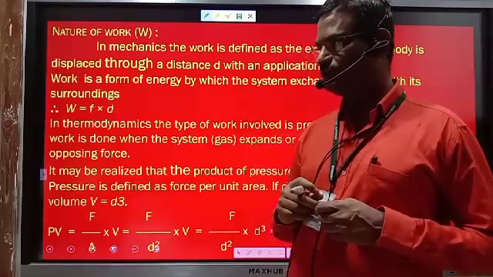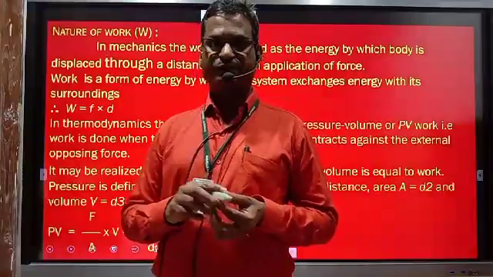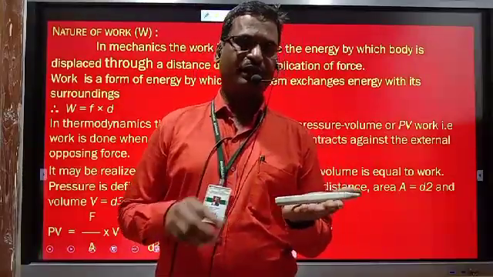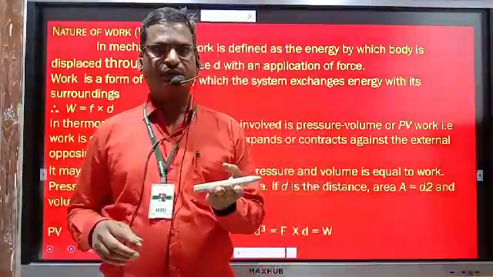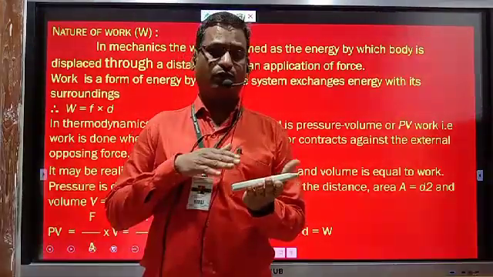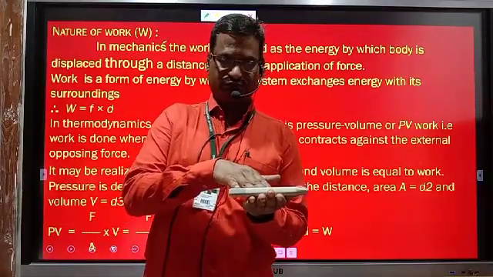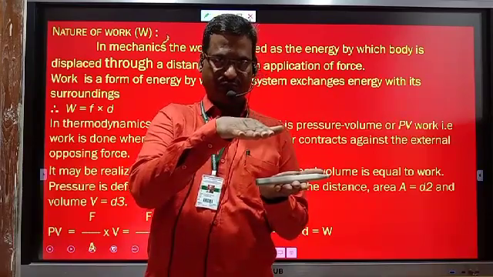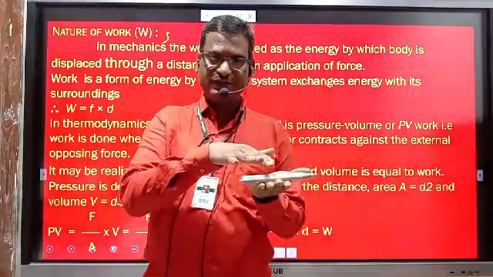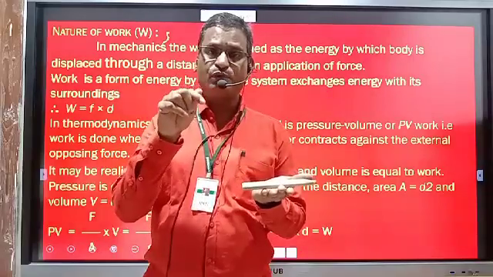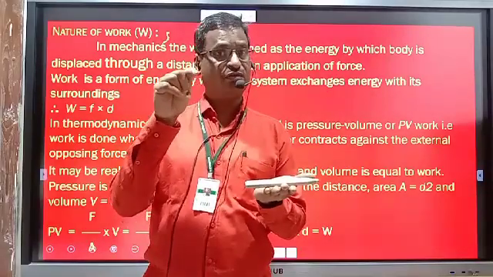Suppose I have one object. Suppose this is the object. What will happen if I apply the force in this direction? It is moving. In which direction is the object moving? The object is moving in the direction of applied force.